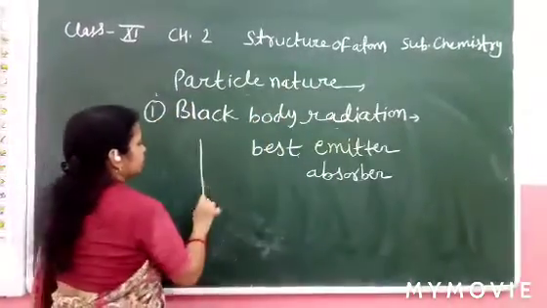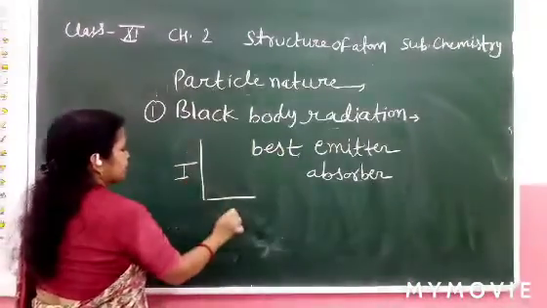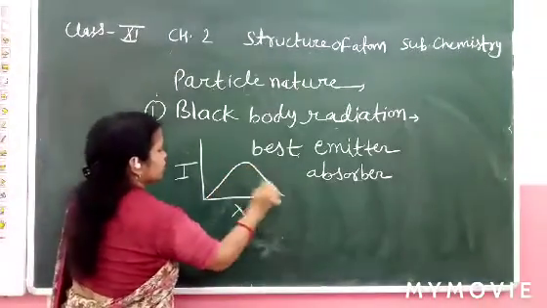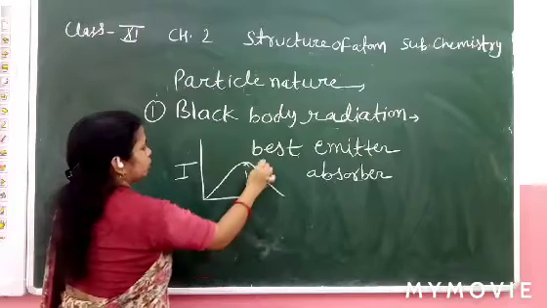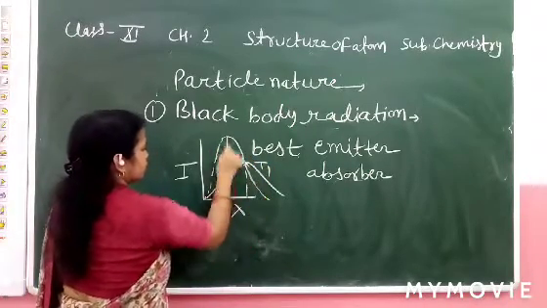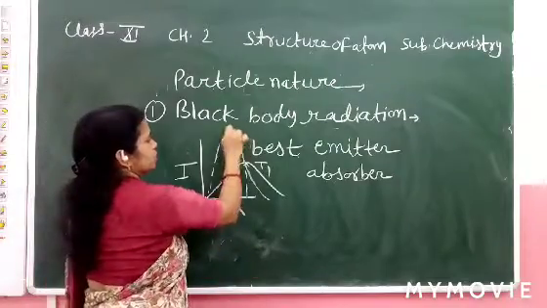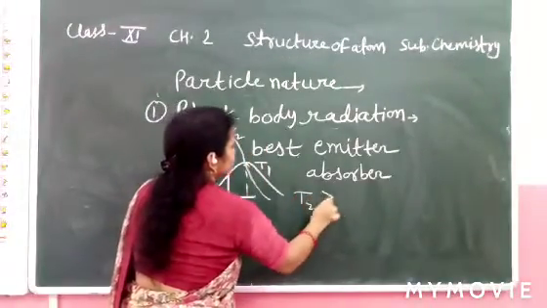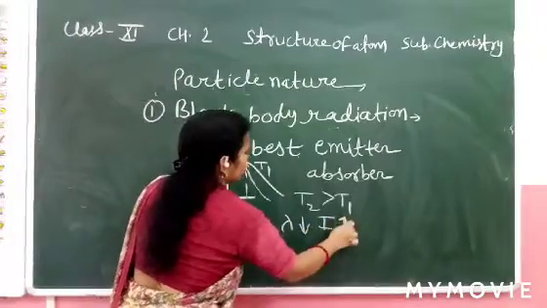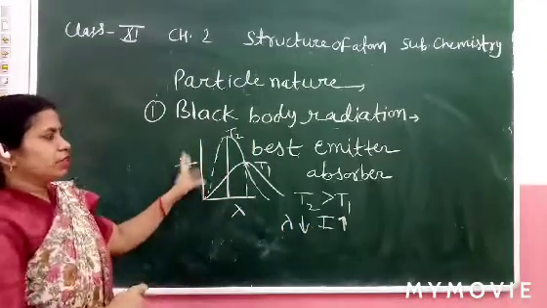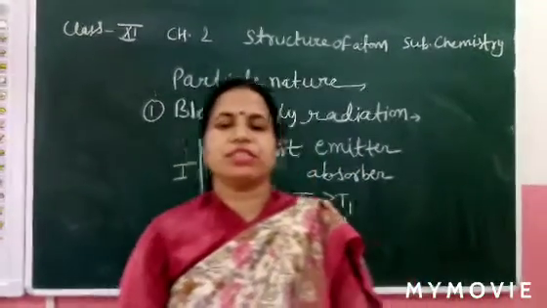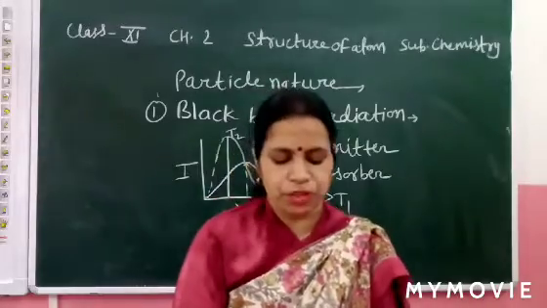When a curve is plotted between intensity and wavelength, and the temperature is increased, T1, when temperature is increased, intensity is increased. T2 is greater than T1. Intensity is increased but wavelength is decreased. Clear? So black body radiation is the best emitter and best absorber.